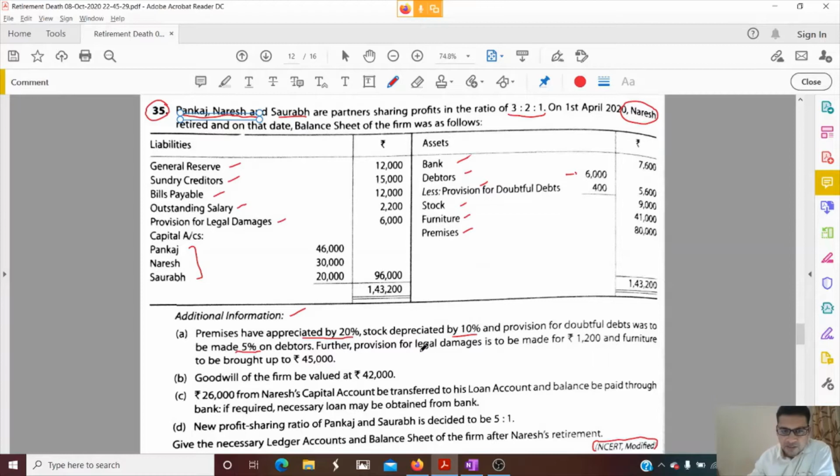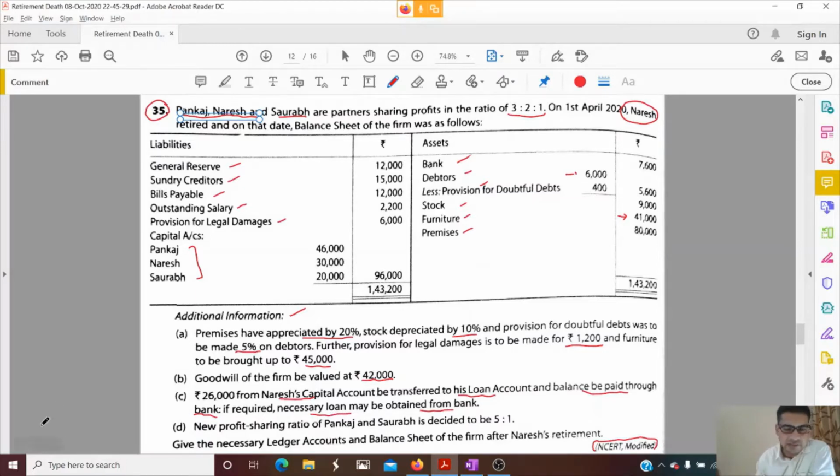Credit side. Provision for legal damages to be made for 1200. Okay, revaluation, debit side. Furniture to be brought up to 45,000 and furniture is given 41,000. We need to increase, so it will go in credit side. Goodwill of the firm be valued at 42,000. So we need to calculate the goodwill of Naresh. 26,000 from Naresh's capital account be transferred to his loan account and the balance be paid through bank. Okay. If required, necessary loan may be obtained from the bank.